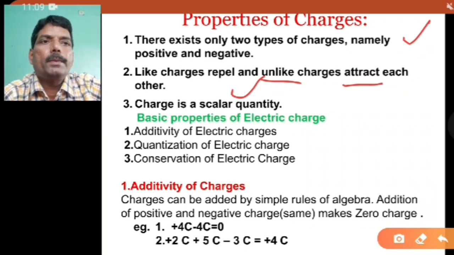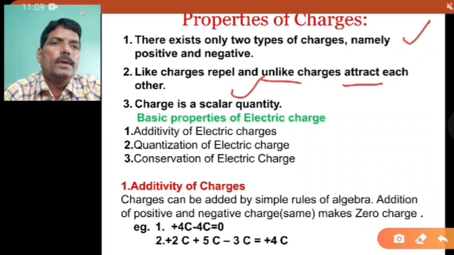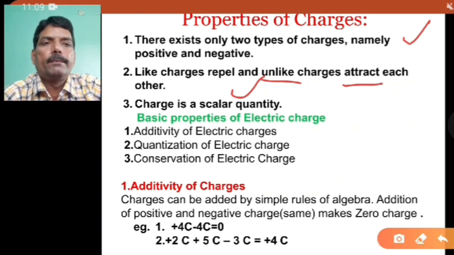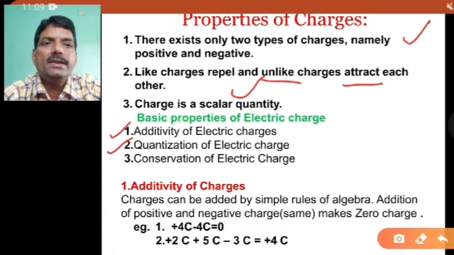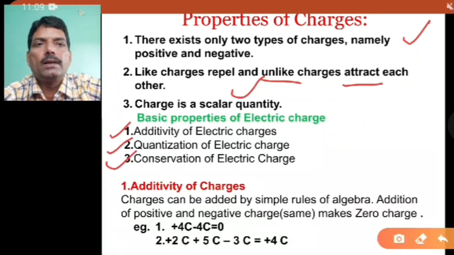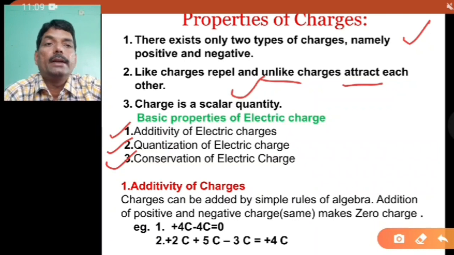Now, after these properties of charges, dear friends, we will go to the basic properties of electric charge. So what are the basic properties of electric charges? The first one is additivity of electric charge. The second one is quantization of electric charge, and the third one is conservation of electric charge.